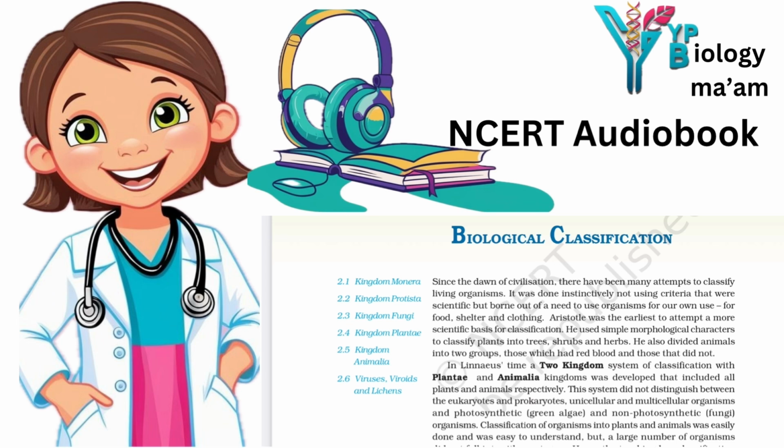Lichens. Lichens are symbiotic associations, that is mutually useful associations, between algae and fungi. The algal component is known as phycobiont and the fungal component as mycobiont, which are autotrophic and heterotrophic respectively. Algae prepare food for fungi and fungi provide shelter and absorb mineral nutrients and water for their partner. So close is their association that if one saw a lichen in nature, one would never imagine that there were two different organisms within it. Lichens are very good pollution indicators. They do not grow in polluted areas.